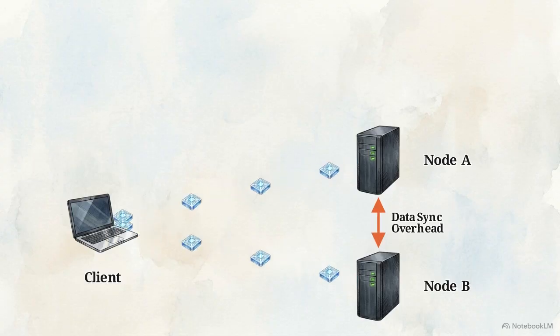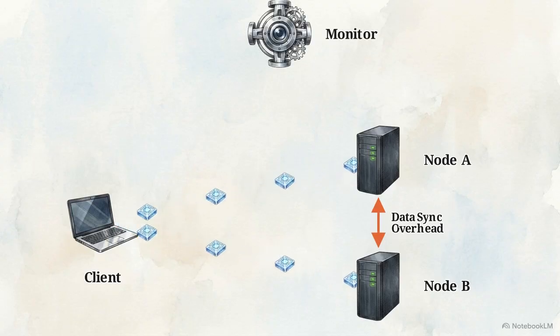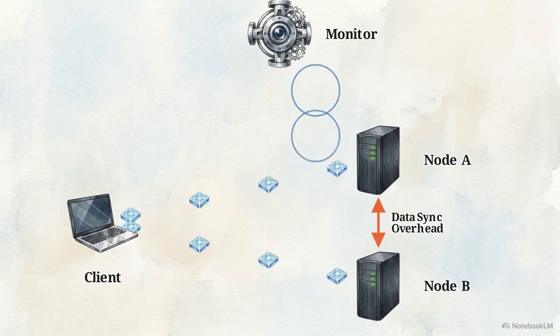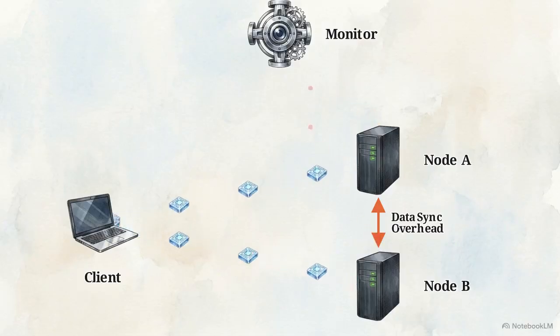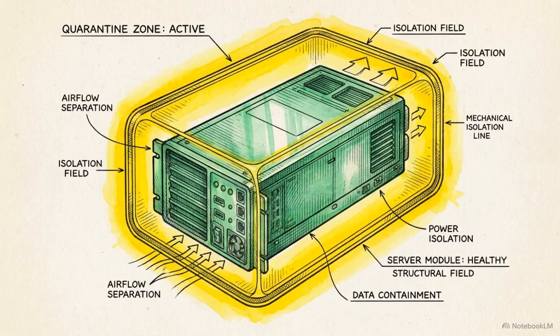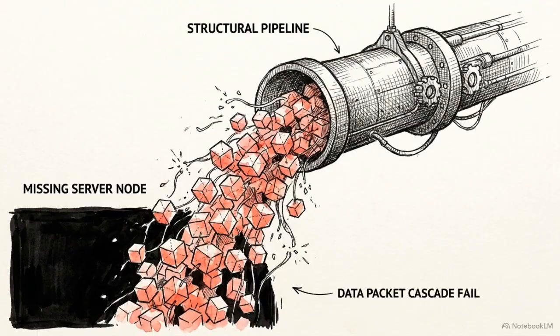The second phase is detection and isolation. Centralized monitoring systems constantly ping instances with pull-based health checks, while instances broadcast push-based heartbeats to confirm they are alive. False positives quarantine healthy hosts due to network blips, wasting capacity. False negatives are worse. The system fails to detect a dead host, and user traffic pours endlessly into a broken node.